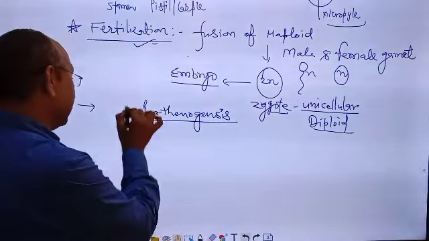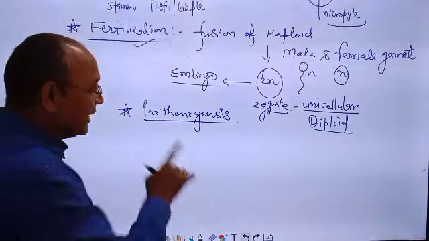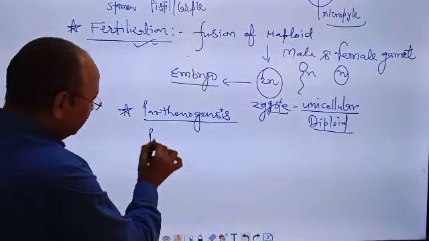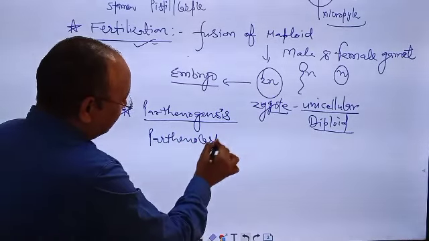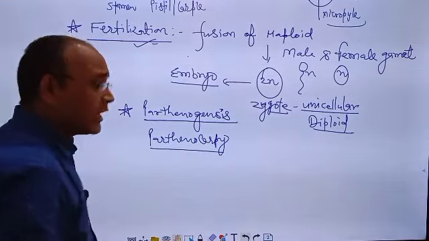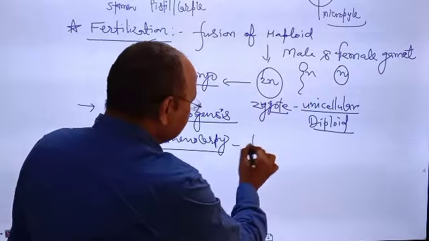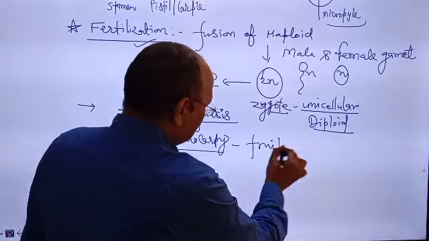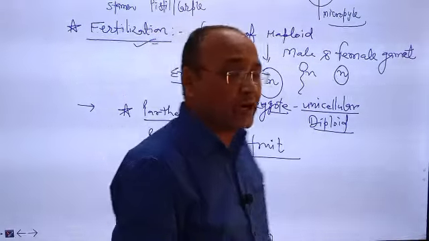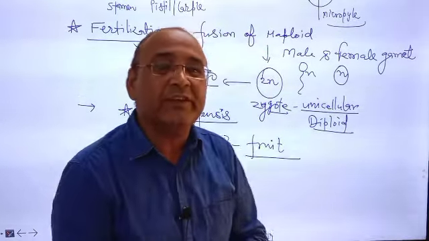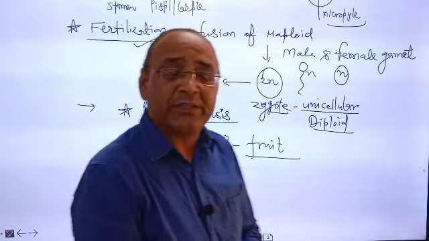And another term which is similar to parthenogenesis, which is parthenocarpy. What is parthenocarpy? Formation of fruit without fertilization is called parthenocarpy. So what is the difference between parthenogenesis and parthenocarpy?